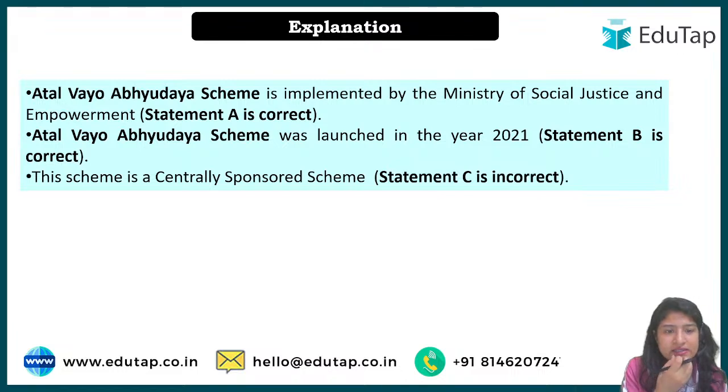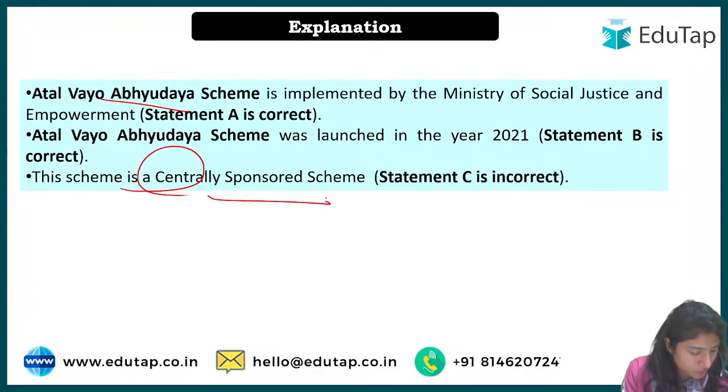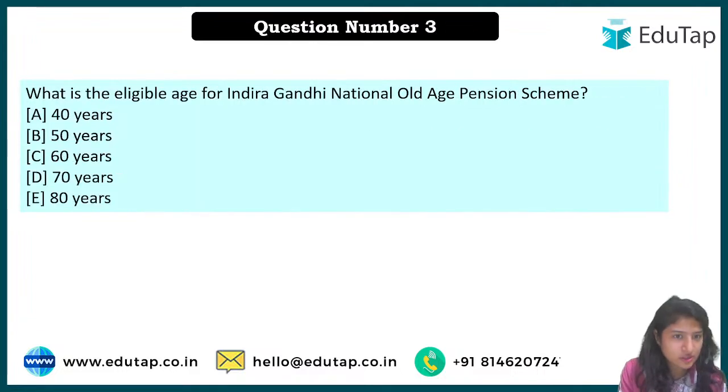So here is your answer. It was launched in 2021, your Atal Vayo Abhyuday scheme, and it is centrally sponsored. I don't know, did you not know it was sponsored? Why is everybody confused and wrote B? Did you forget, or are we missing something over here? Chalo, let's come to question number 3. Until then, let's wait for the answer.